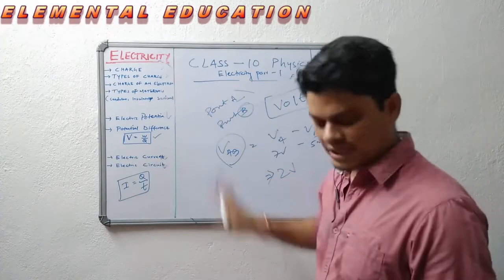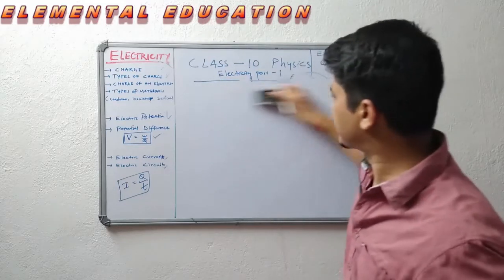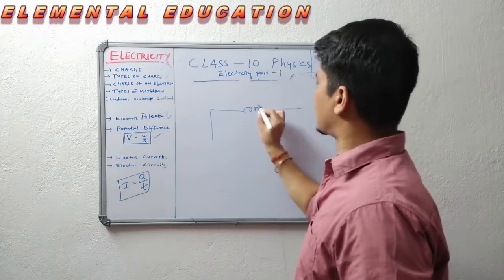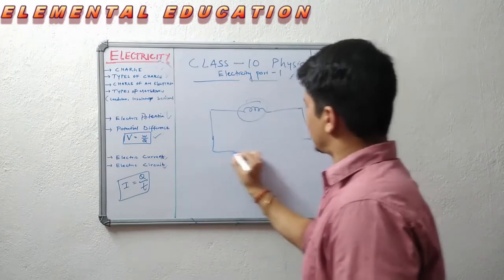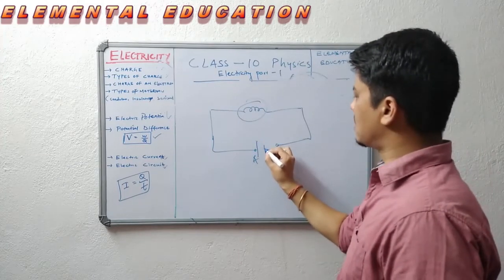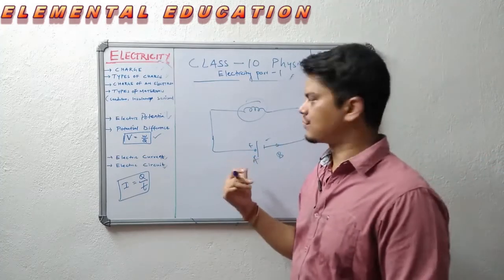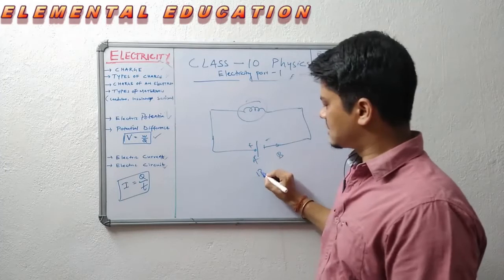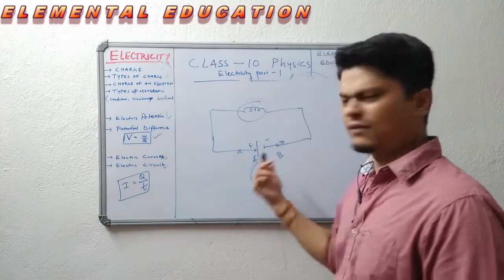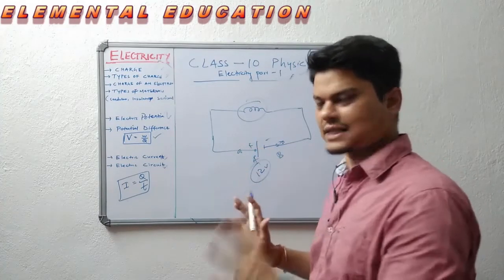See, potential difference we are creating across a conductor. So when we create a potential difference, suppose this is a bulb, okay? This is point A, this is point B. I am connecting it to a battery, positive, negative. I am connecting to a battery source. So suppose the battery is of 12 volt, it creates a potential difference of 12 volt. That means it creates a force of 12 volt. We can understand in this way.